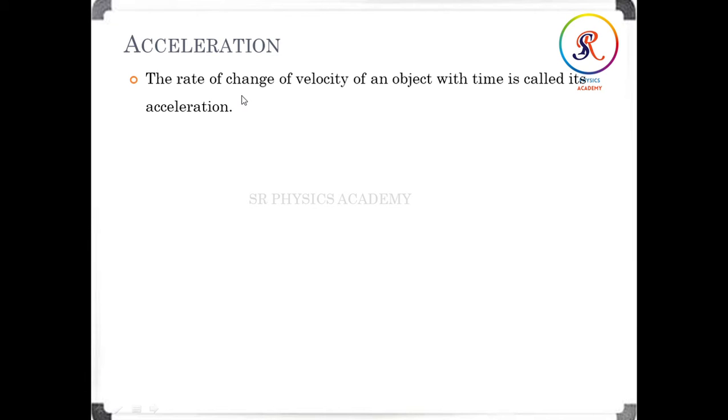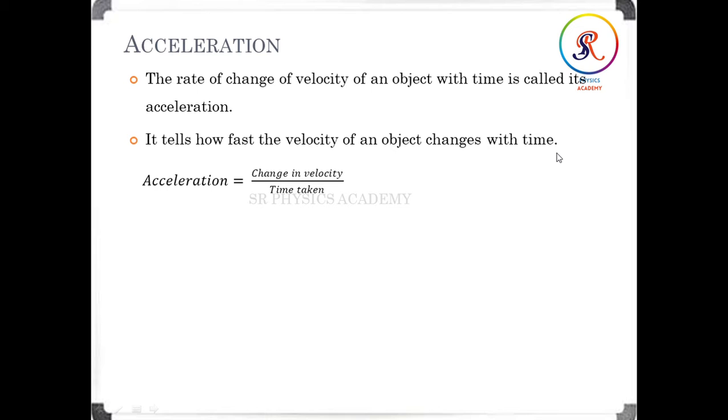Now definitely we can say that the rate of change of velocity of an object with time is called its acceleration. It tells how fast the velocity of an object changes with time. Acceleration equals change in velocity divided by time taken.